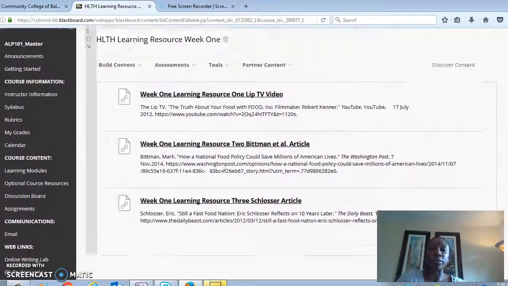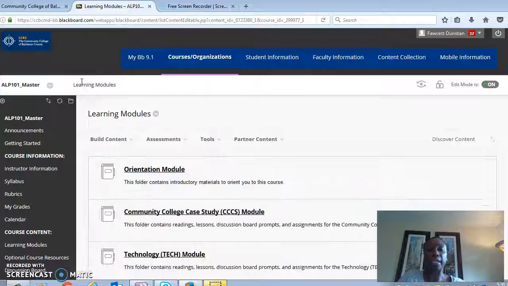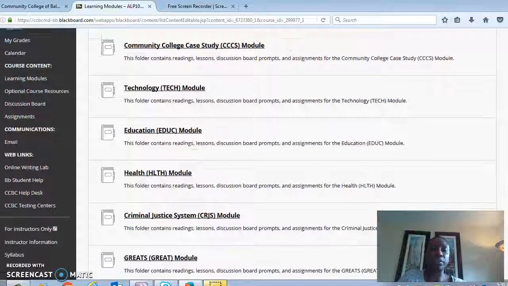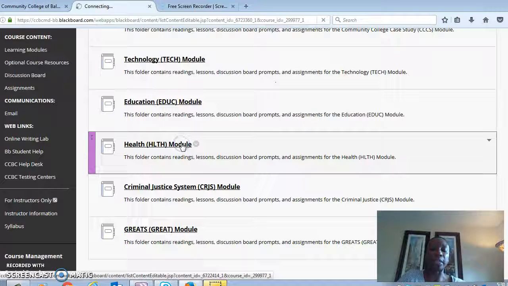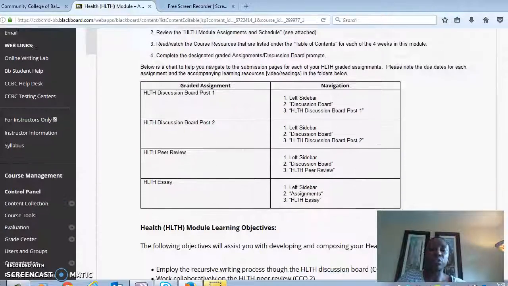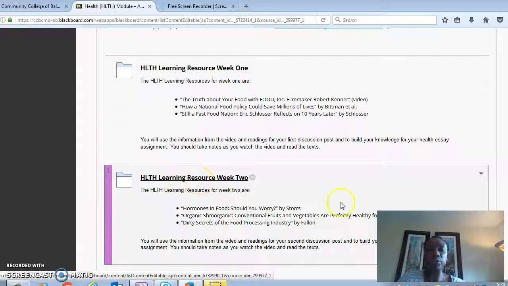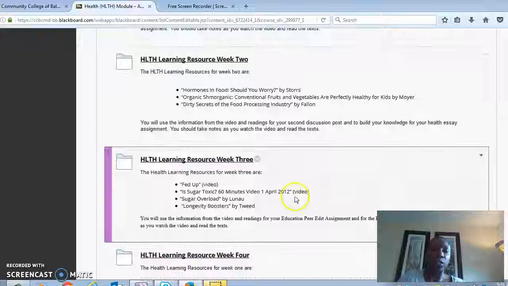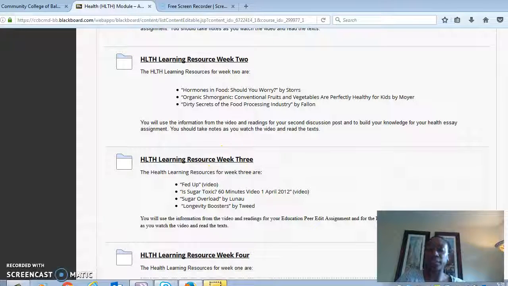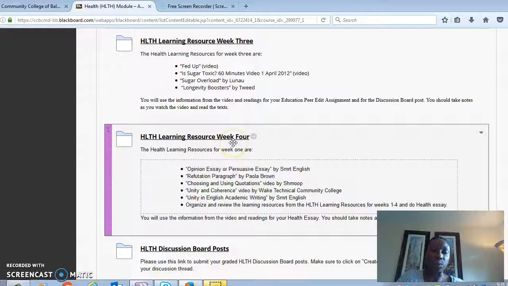In order to go to the other modules or the other weeks within that module, you will go back. You can go back to the learning modules and then click on health again, and then scroll down to the other weeks. It goes week by week, and you'll work out of the folder each week. And so you have Health Learning Resource 2 for week 2, Health Learning Resource week 3, the videos and articles related to the module, and Health Learning Resource for week 4.